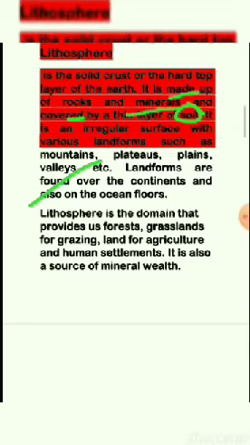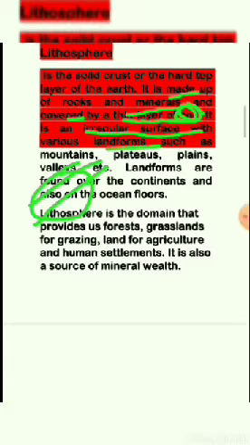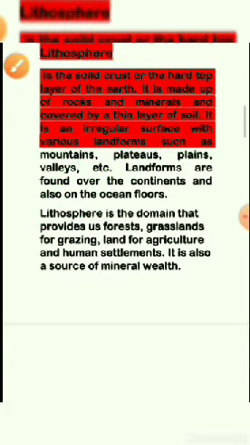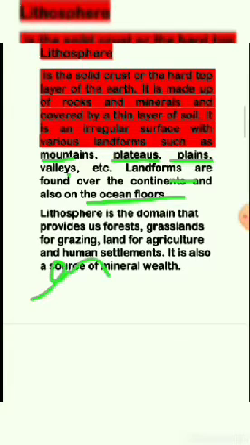It may be regular or irregular. In the lithosphere, mountains, plateaus, plains and valleys are found as landforms over the continents as well as on the oceanic floor.